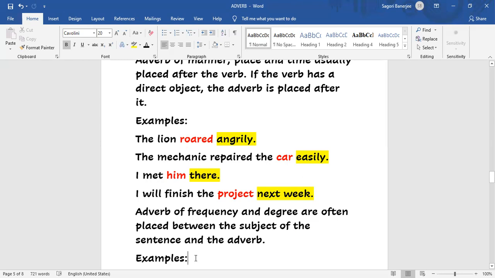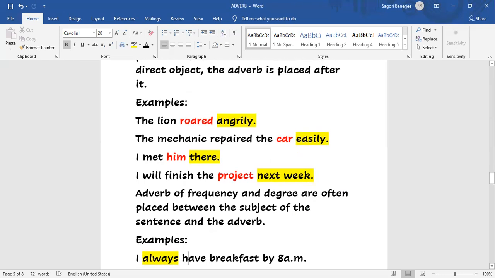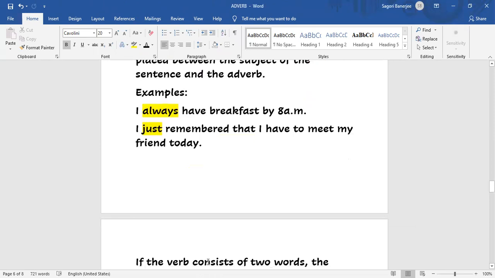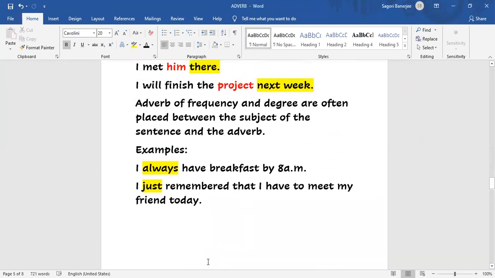Now coming to the next point, adverbs of frequency and degree. First we discussed manner, place and time. Now, adverbs of frequency and degree are often placed between the subject of the sentence and the verb, not after it, okay?